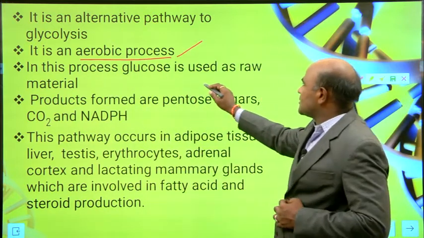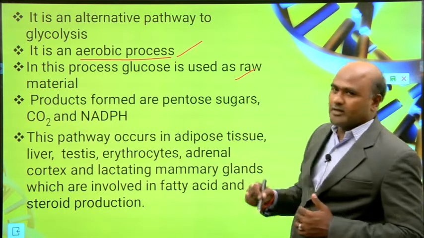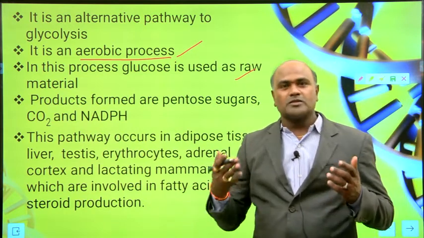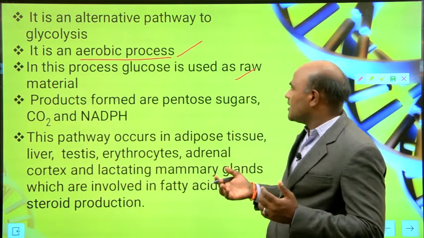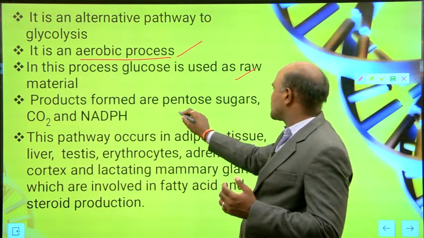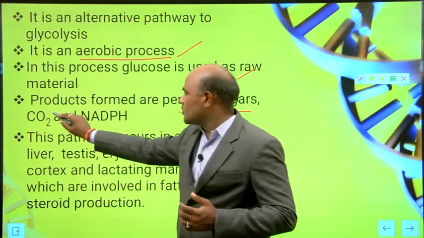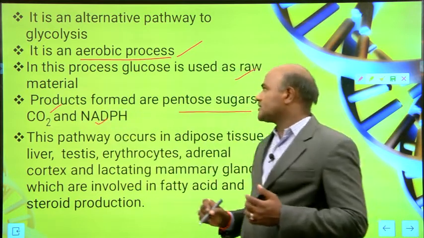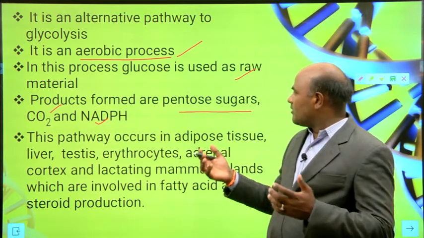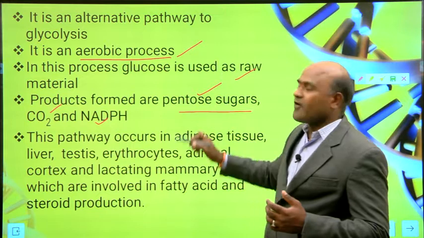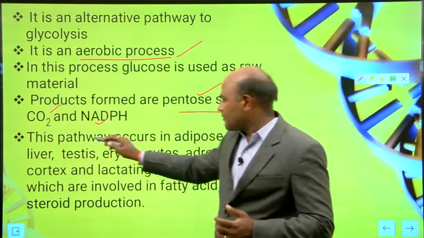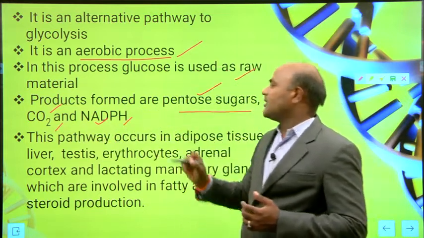In this process, glucose is used as a raw material. The products are pentose sugars, 5 carbon molecules, and carbon dioxide and NADPH.